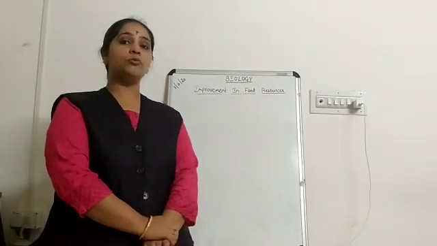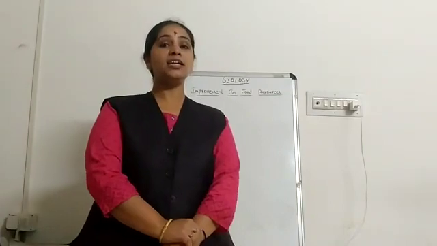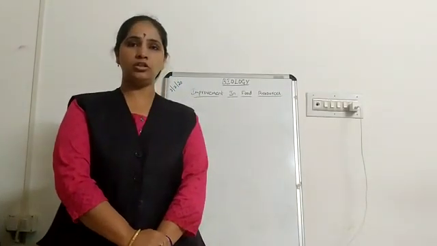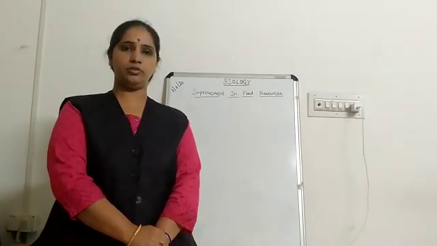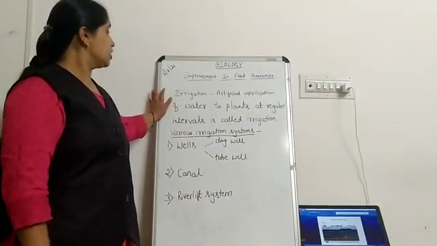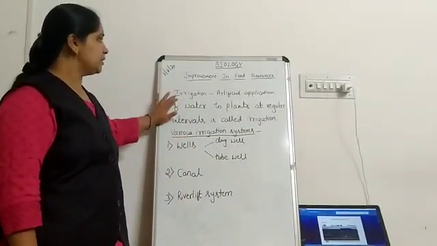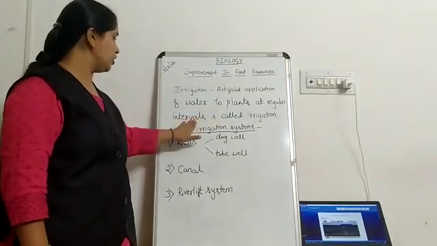So the water should be applied to the plants, and this artificial application of water to plants at regular intervals is called irrigation. Okay, so what is irrigation? Irrigation is nothing but the artificial application of water to plants at regular intervals.